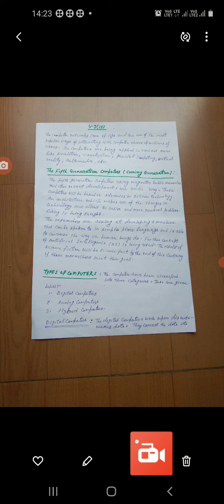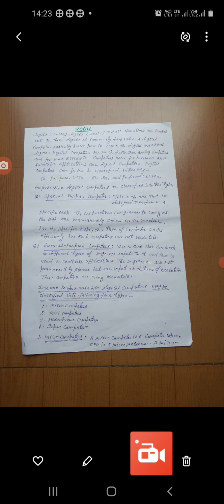So the digital computers work upon discontinuous data. They convert the data into digits, that is binary digits 0 and 1, and all the operations are carried out on these digits at extremely fast rates.